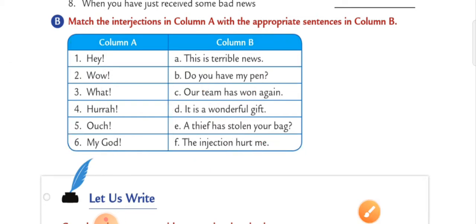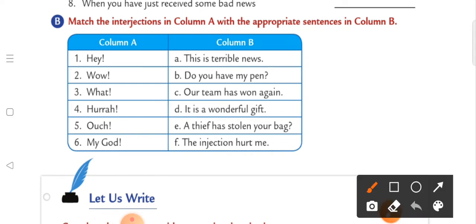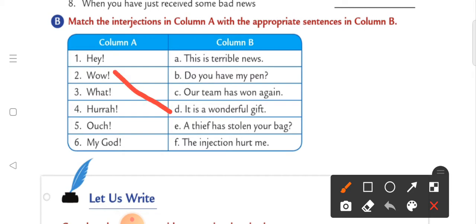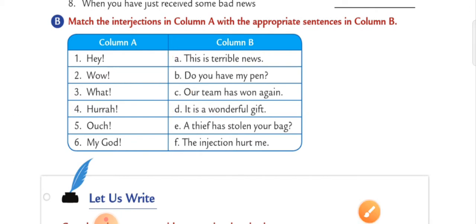Then second one, wow. What can we write with it? What do you think students? Here we can write wow, it is a wonderful gift. तो wow के साथ हम लिख सकते हैं D वाला option, that is it is a wonderful gift. Third one, what? Right, that's a kind of shock or surprise, है ना. तो अब कौन सी चीज़ से शॉक हो सकते हो?